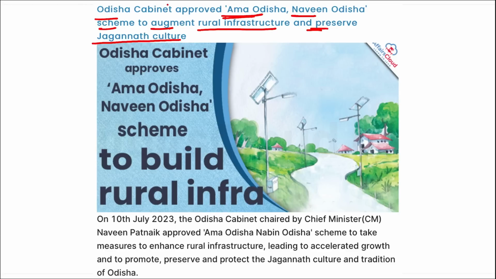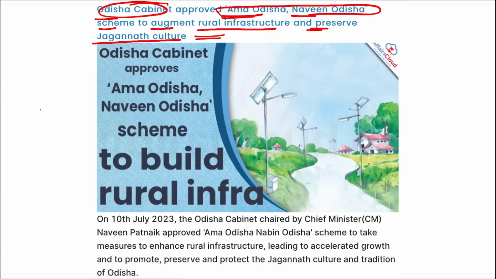Next, Odisha cabinet has approved the Amma Odisha Naveen Odisha scheme to augment the rural infrastructure and preserve Jagannath culture. I repeat, it was your Odisha cabinet that has approved the Amma Odisha Naveen Odisha scheme, and it was to augment the rural infrastructure and preserve the Jagannath culture. Correct? And so basically we can say it was to promote, preserve and protect the Jagannath culture and the tradition of Odisha. For the same, this scheme was launched.